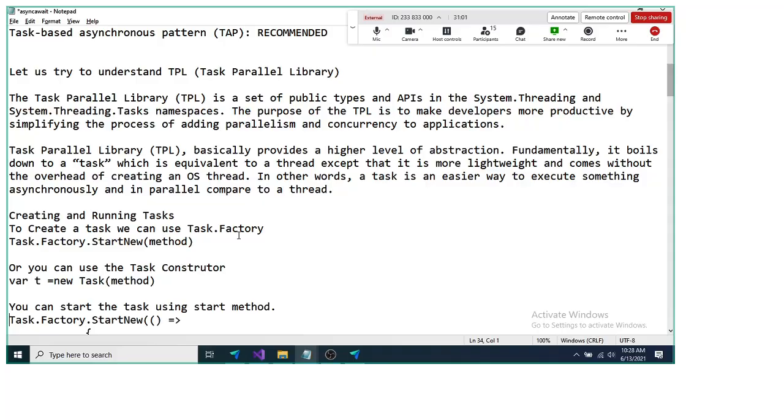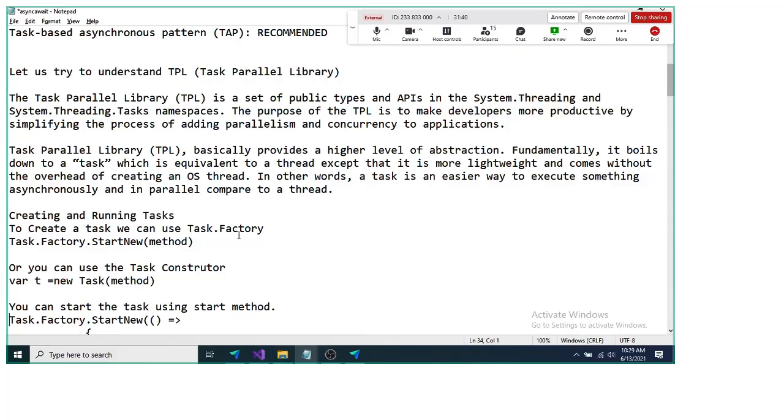In TPL we have a fundamental concept called the task. Whatever we do, we do using task code. Task is the fundamental concept in TPL, and task is very lightweight. In multi-threading, the thread is the fundamental concept, and a thread is something that is created and managed by the OS. But here the task is the fundamental concept, and we do not have the overhead of creating an OS thread for the task.